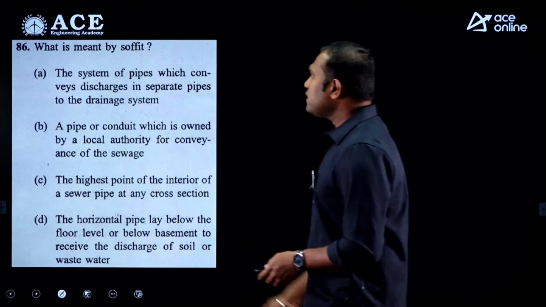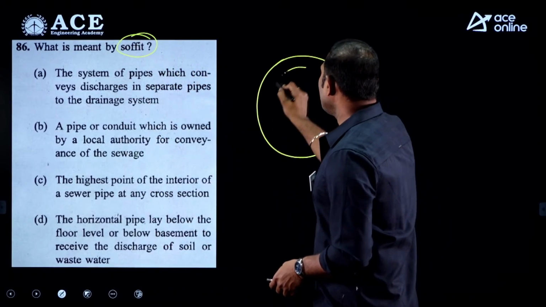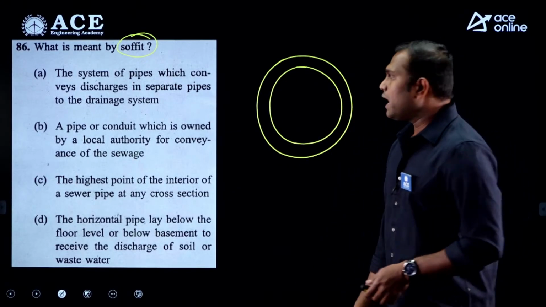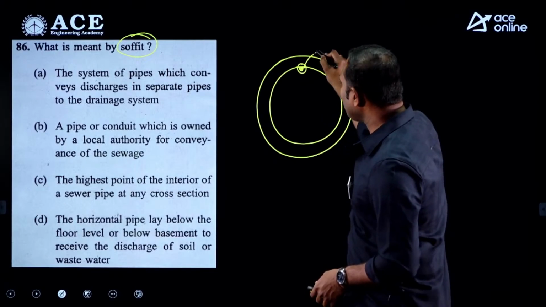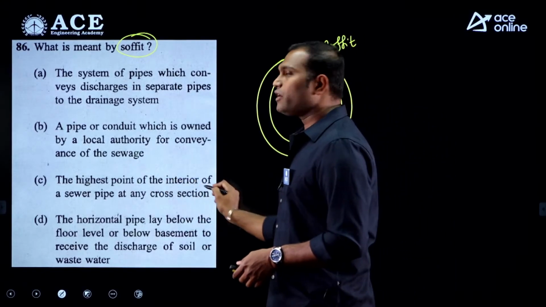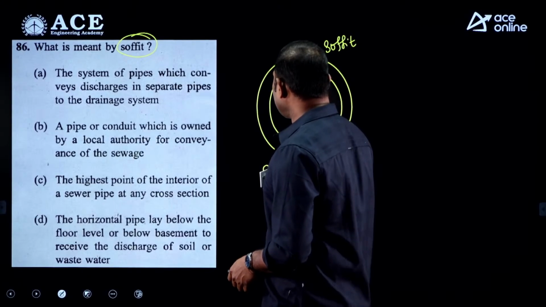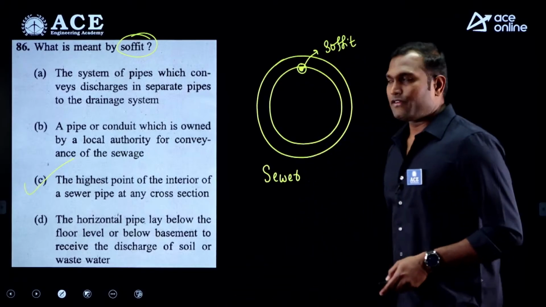Next, what is meant by soffit? In the case of a sewer, it has an outer diameter and an inner diameter, and the topmost point inside the sewer we call a soffit. So the highest point of the interior of a sewer pipe, the highest point of any cross section, we take as the soffit.